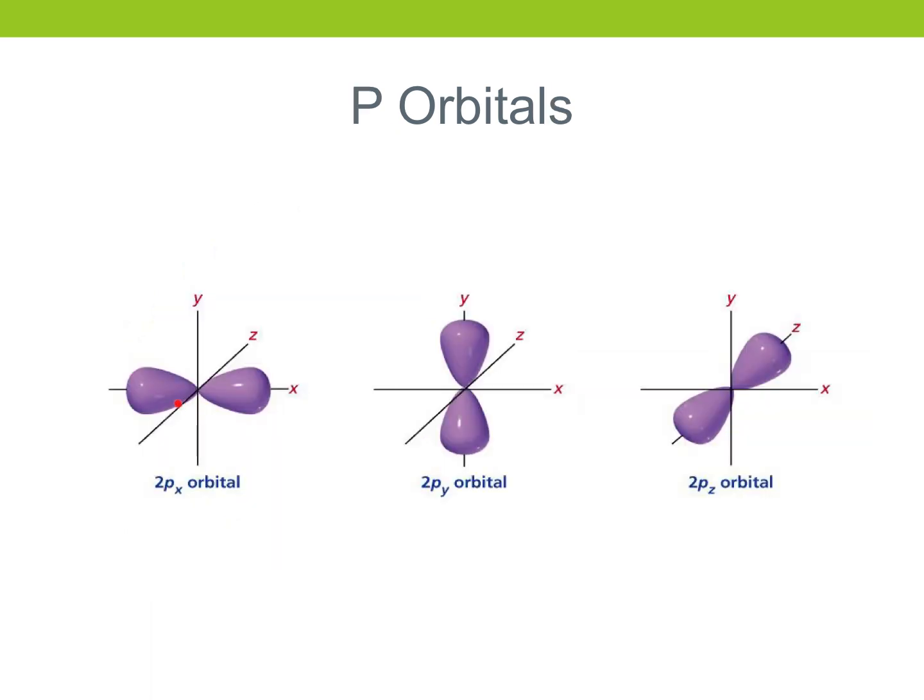Next, we have our p orbitals. I call these dumbbell shapes. There's 3 of them. One lies along the x-axis, one lies along the y, and one lies along the z. Again, 2 electrons per orbital. So there can be 2 in here, 2 in this space, and 2 in this space. So 2 plus 2 plus 2 adds up to 6 total in the p sublevel.